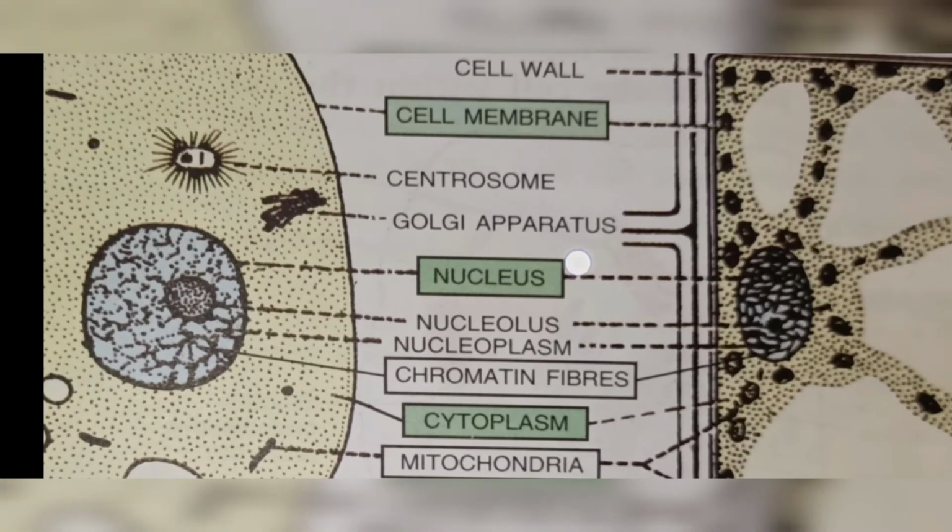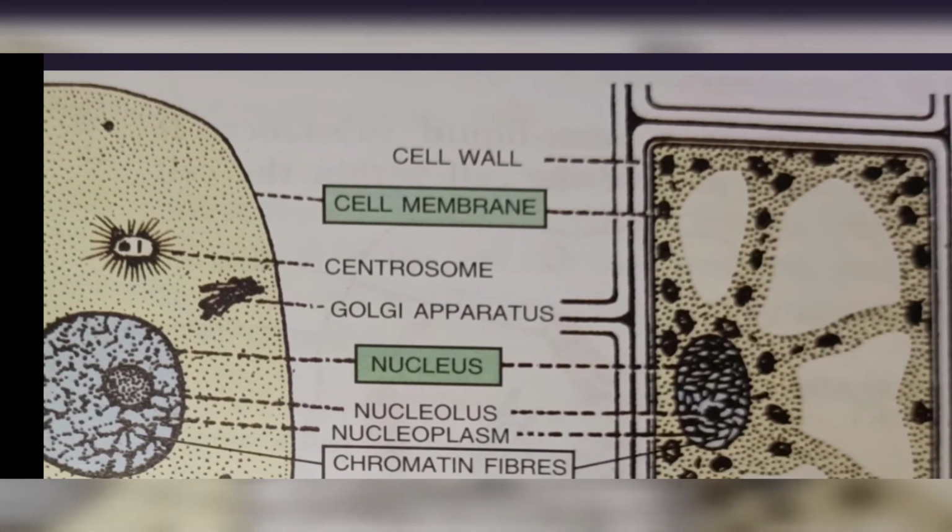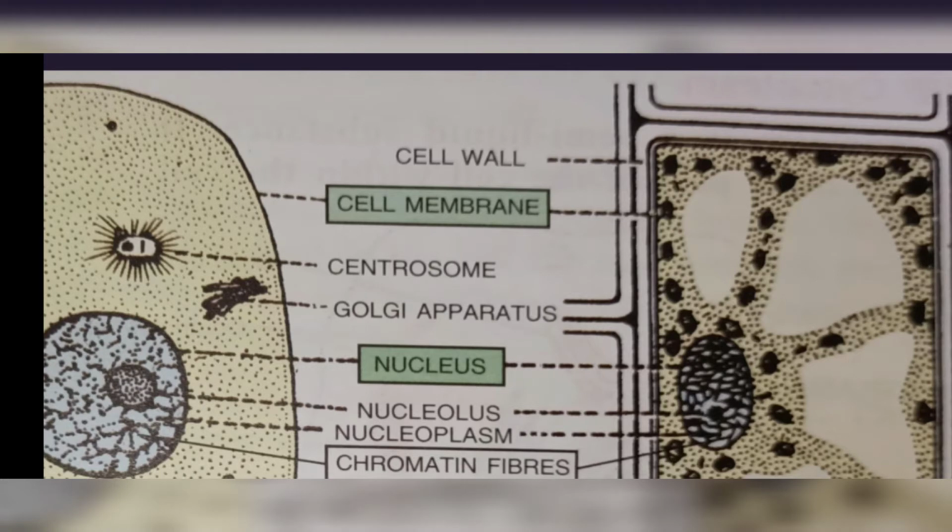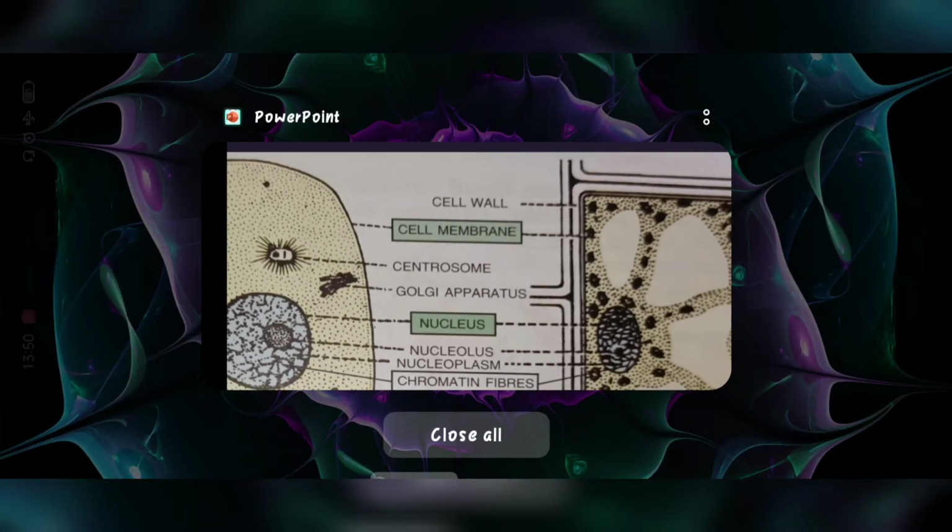And see what the difference between plant cell and animal cell is. First of all, cell membrane is present in both, so it is not a difference. Cell wall you can see, because plant cell has cell wall.